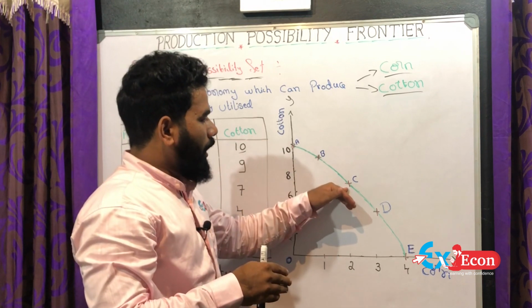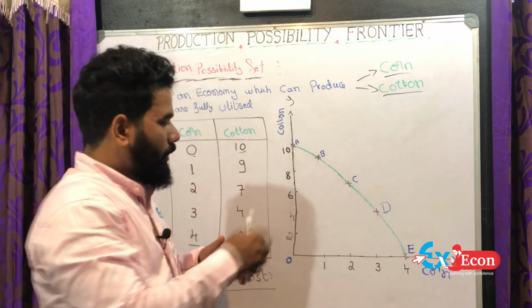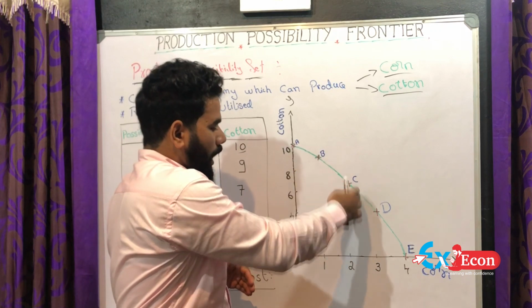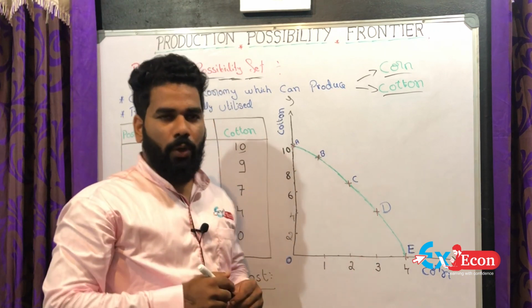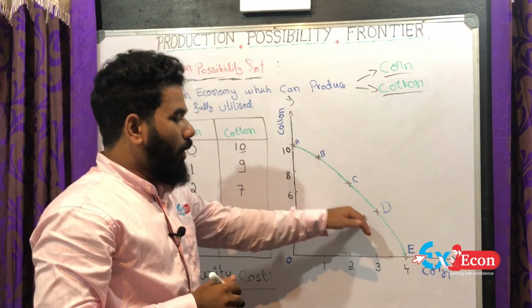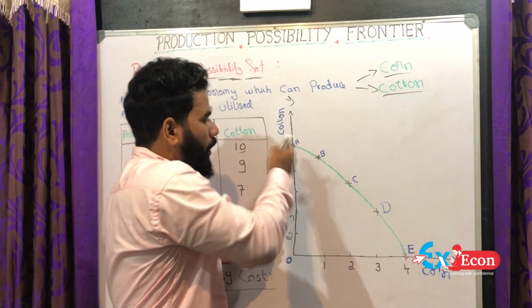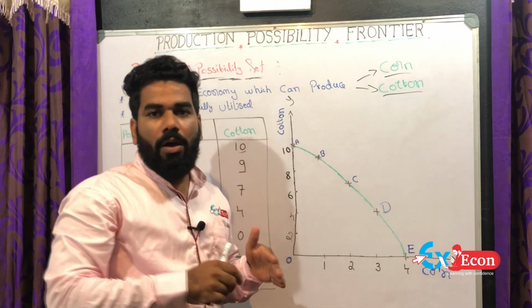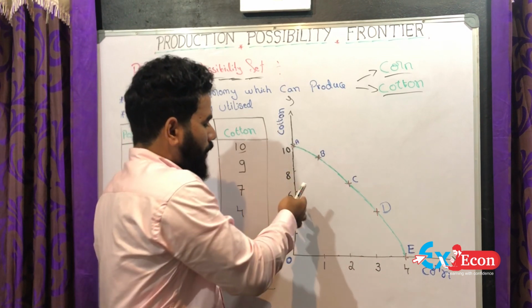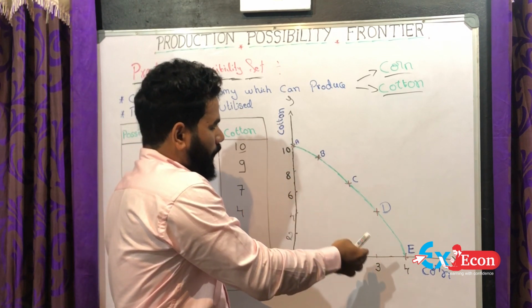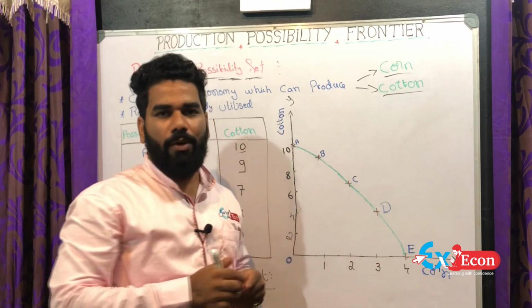In combination C, 7 units of cotton and 2 units of corn. In combination D, we are utilizing the full amount of resources to produce both cotton and corn, but the units are different: 4 units of cotton and 3 units of corn.